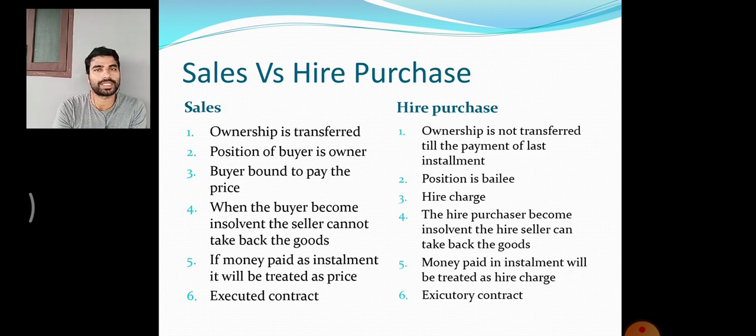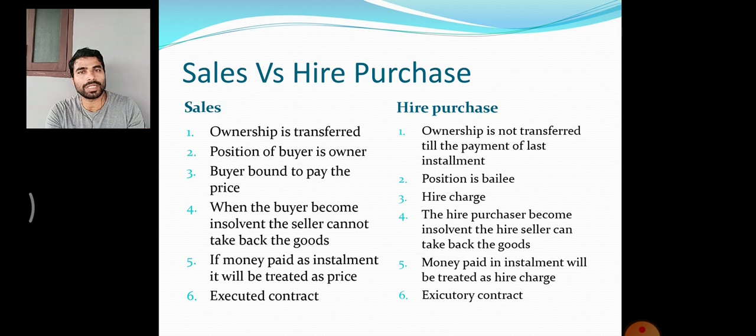Usually when we purchase a car or vehicles, we opt for this particular system. We may have to pay 2 lakh or 3 lakh or 5 lakh rupees at a time, so we may not have that money. So what we will do is, we will just go for the hire purchase option. We will pay the money in installments.